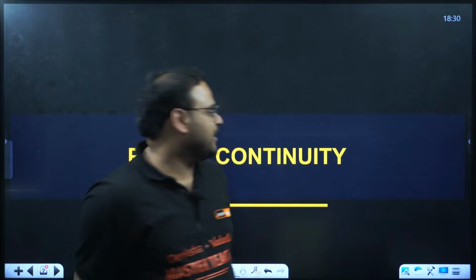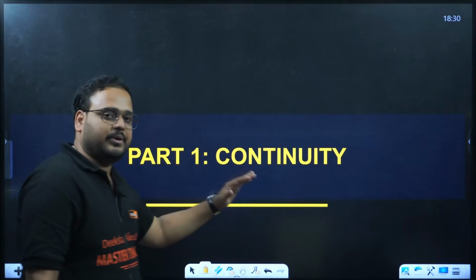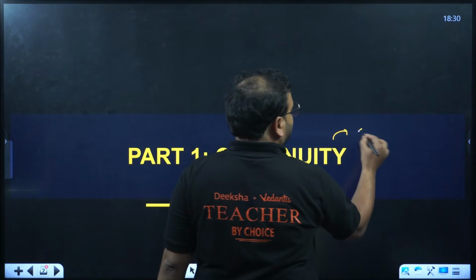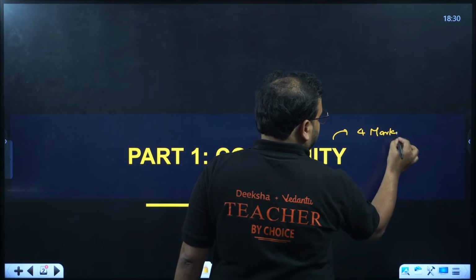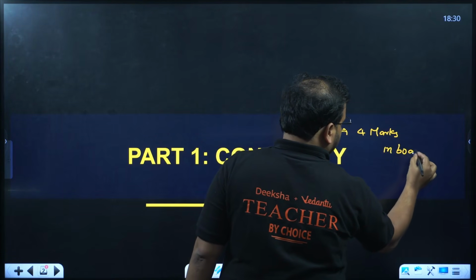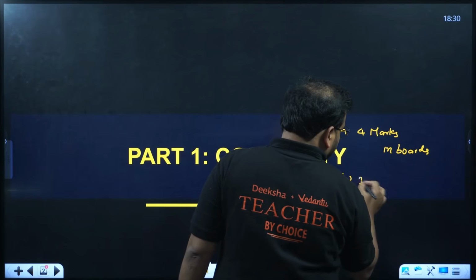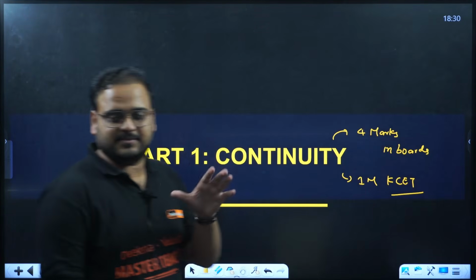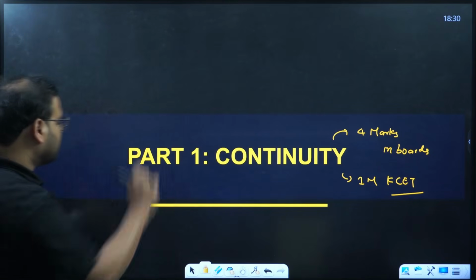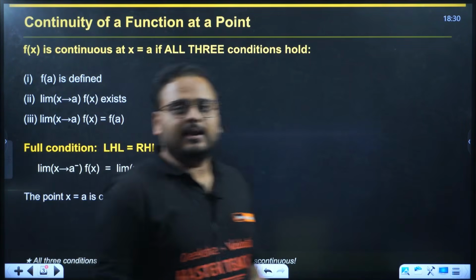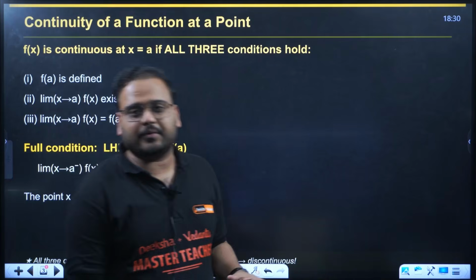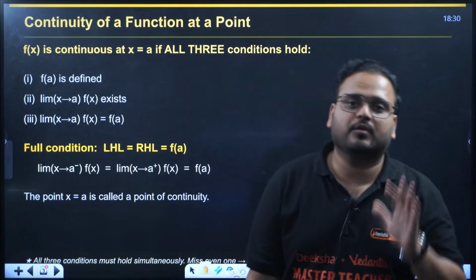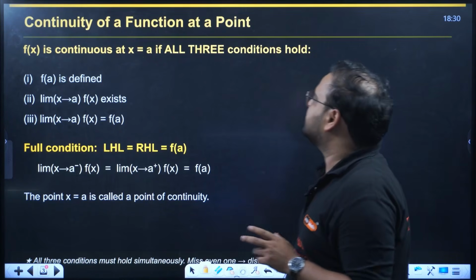Okay, sure, let's start. The chapter starts from continuity. And it is important. This question directly comes for 4 marks in boards, as well as sometimes for 1 mark in KCET. I mean, this concept over here is worth 5 marks. Since we know that as a KCET aspirant, both the scores are important, let us understand continuity so that we will never forget it. When I say understand, I mean any question that comes over here, we should know how to solve it. The concept is very simple.